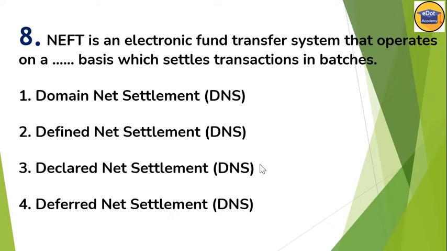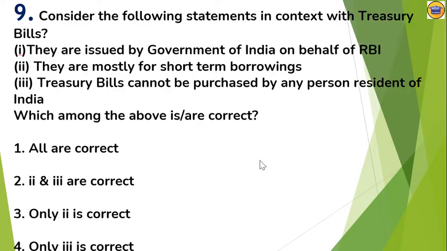Okay, now question number 9. Consider the following statements in context with treasury bills. Number 1, they are issued by Government of India on behalf of RBI. Oh, this is a wrong statement. They are issued by RBI on behalf of the Government of India.